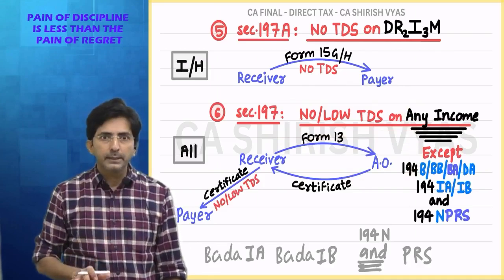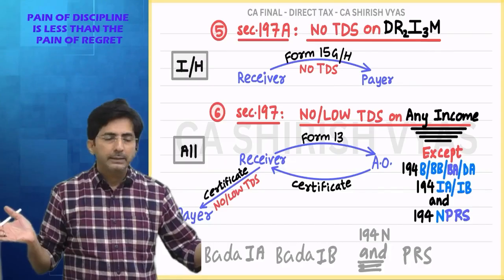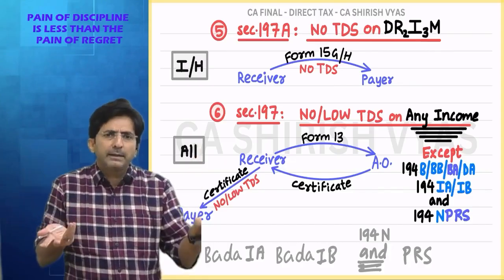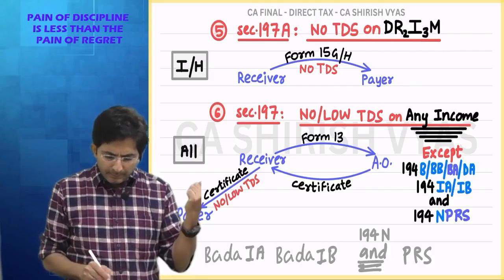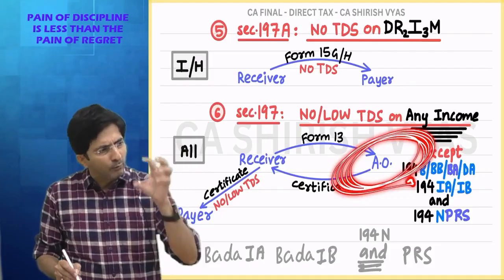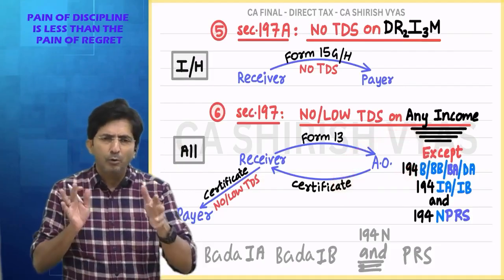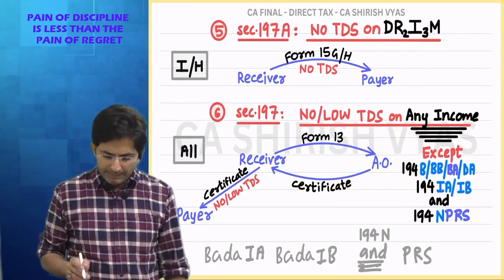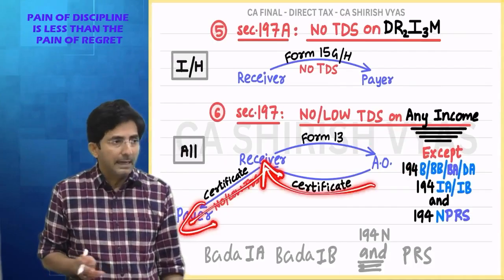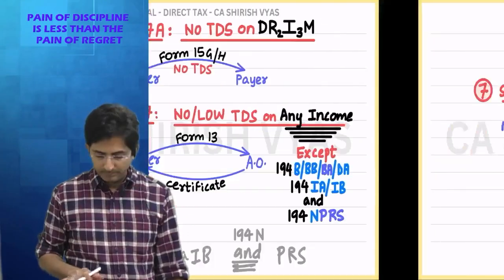But non-resident TDS is at full-fledged rate. And sometimes non-residents say we are running into losses or whatever they might complain. So mostly in the assessing officer's cabin, you will find a crowd of non-residents requesting for lower TDS. And if they get the certificate, they can give it to me, then I will deduct less TDS.